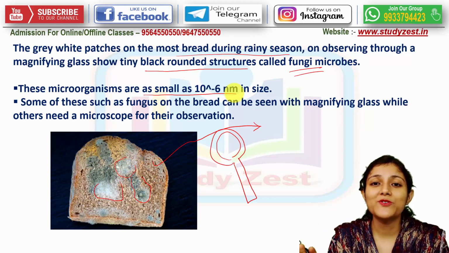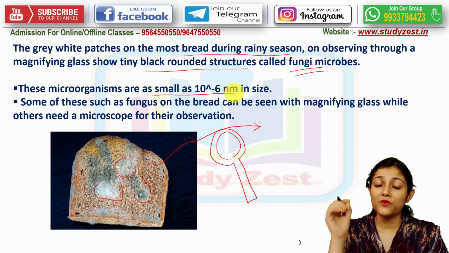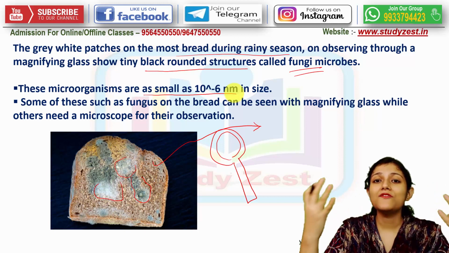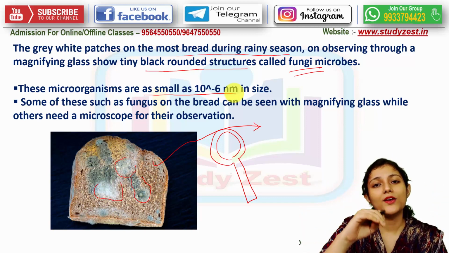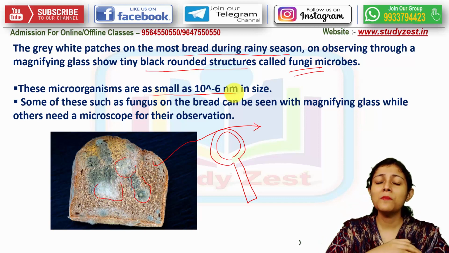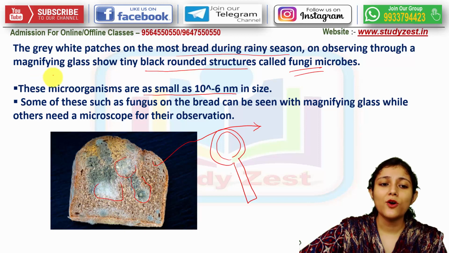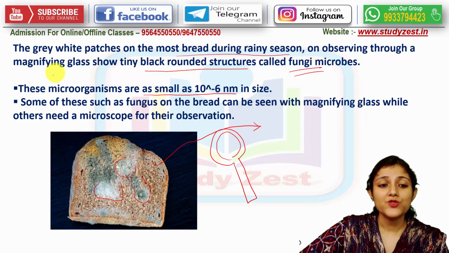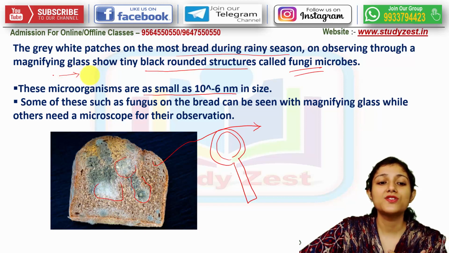And now what is a microscope? A microscope is a machine which helps to magnify a very small, minute object like microorganisms. Magnify means if this is a small dot and we use a microscope, the microscope will help to give the detailed structure.